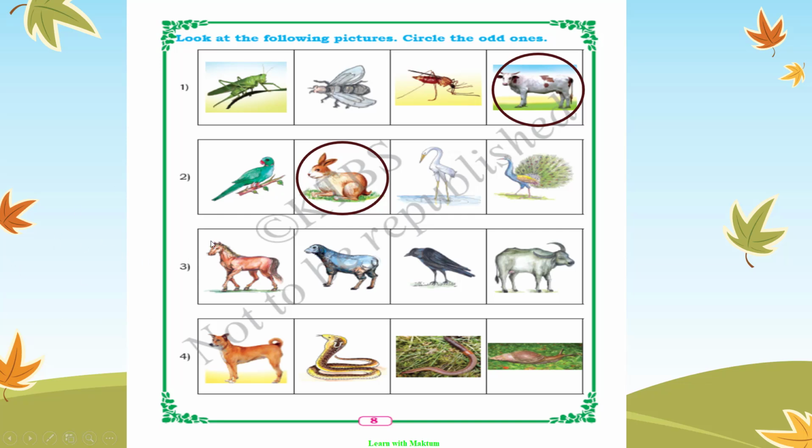Third one, horse, sheep, crow, ox. So here crow is a bird. Yes, this is the odd one. Then we have dog, snake, earthworm, snail. These three are crawling animals. Dog is the odd one.